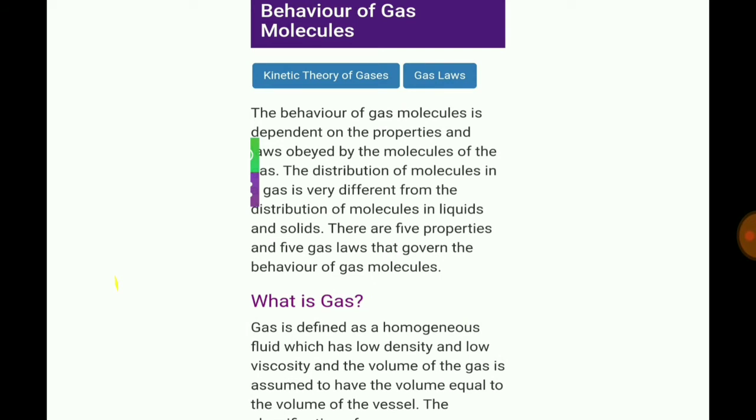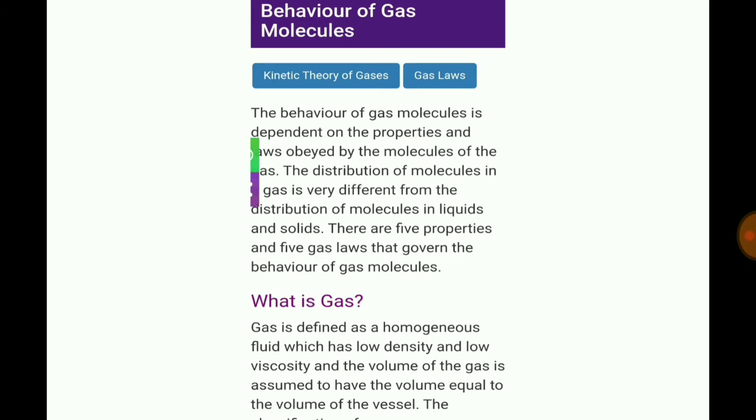The behavior of gas molecules is dependent on the properties and the laws obeyed by the molecules of the gas. As we know, these gas molecules are very far apart from each other due to the high kinetic energy possessed by these molecules, and as a result there are large intermolecular spaces between these gas molecules.